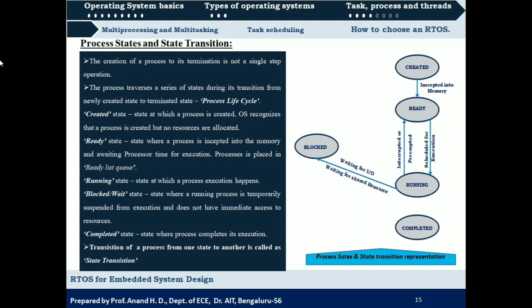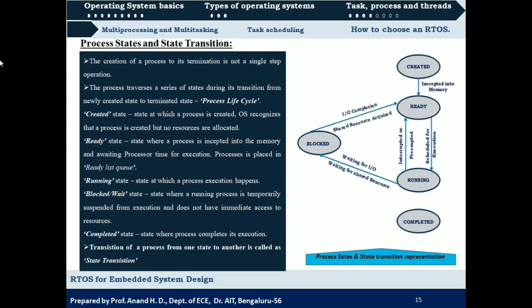The process will be sent to block state, and there it is going to wait for that particular IO device, system resource or variable. This is where we say that the state transition has taken place from running state to block state. Once the process in block state gets the resource, variable or IO it was waiting for, it will not go back to running state. Instead, it will be sent to ready state.